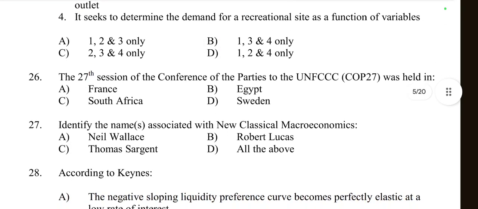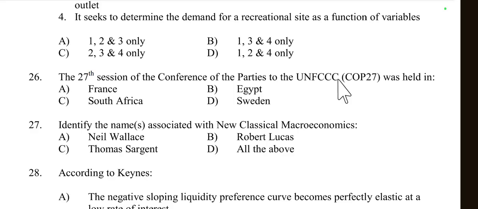Then question number 26, the 27th session of the Conference of the Parties of the UNFCCC, COP27, was held in. So Paris Conference of UNFCCC. UNFCCC means United Nations Framework Convention on Climate Change.